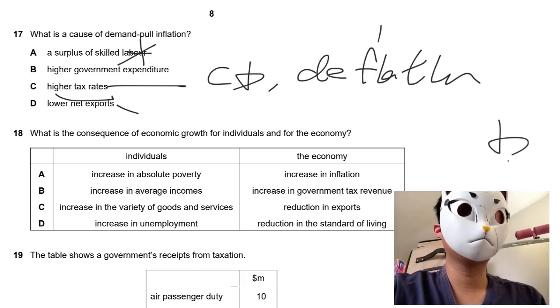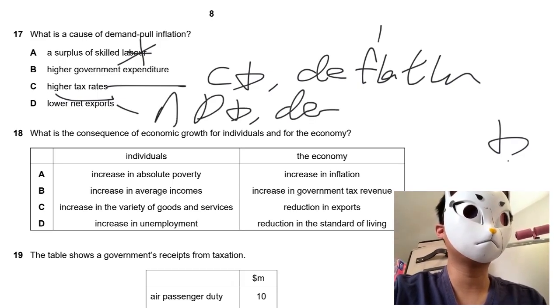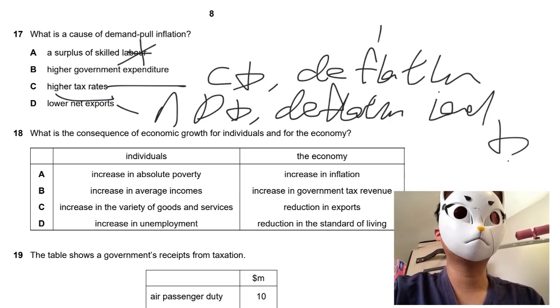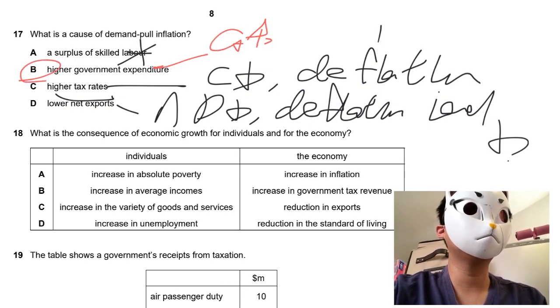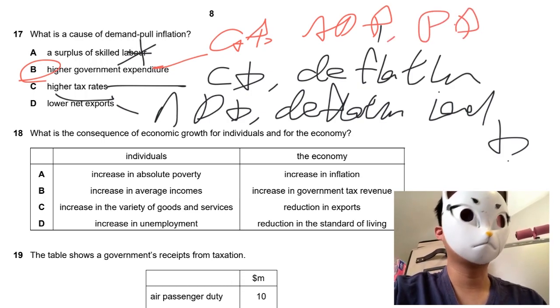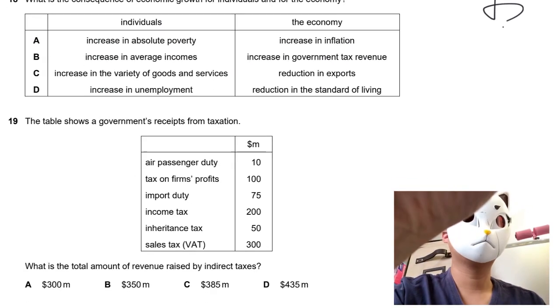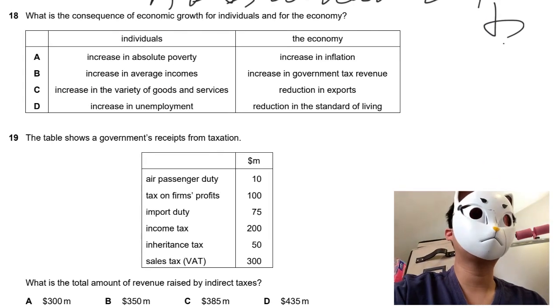For D, the AD will drop. I think there might be deflation or price level drop. So I would say the answer goes to B, because of higher government expenditure. When the AD rises, the price level will rise. So the answer goes to B for MC question 17. Okay, move on to MC question 18.